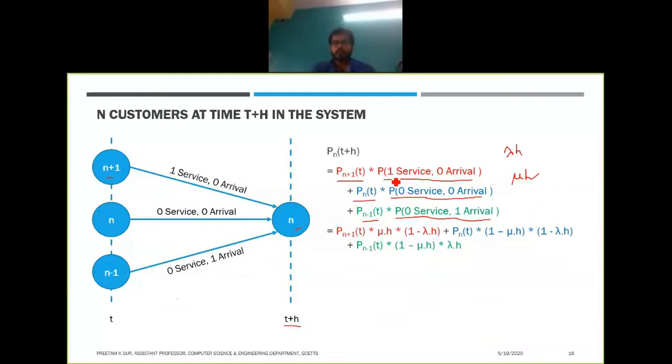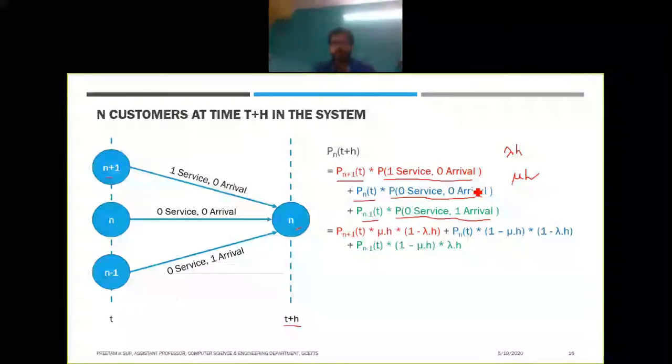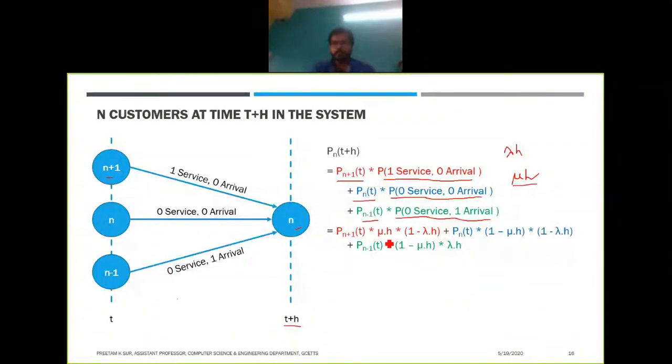So what we have is P n plus 1 of t, into the probability of one service, which is mu h, into the probability of zero arrival.